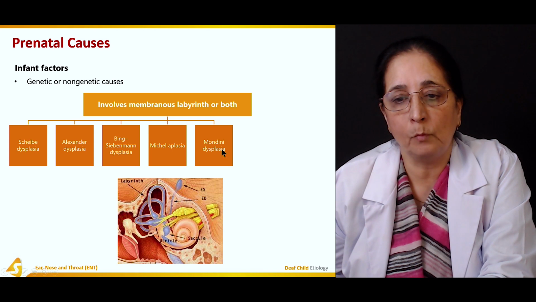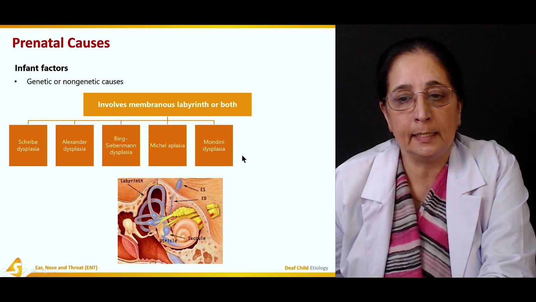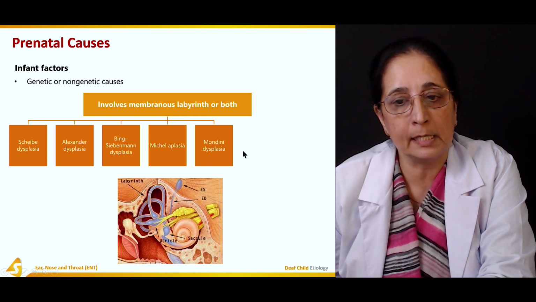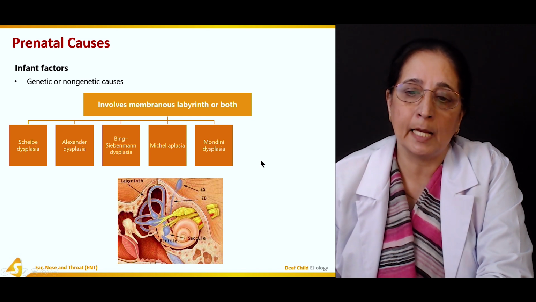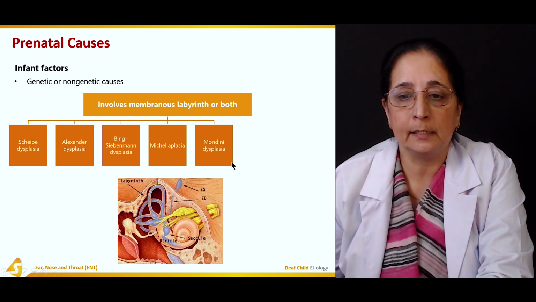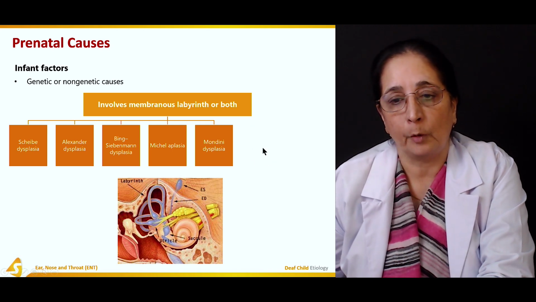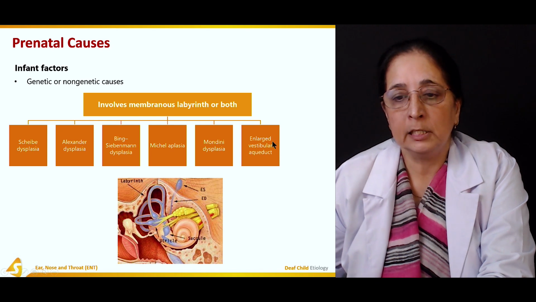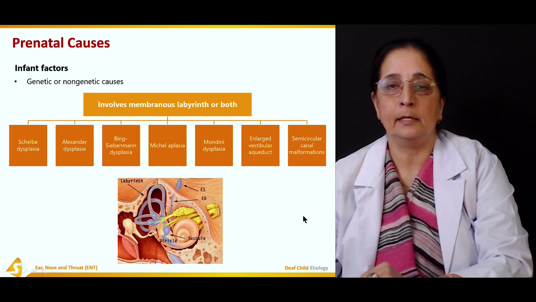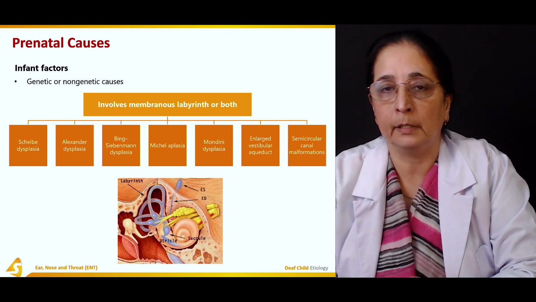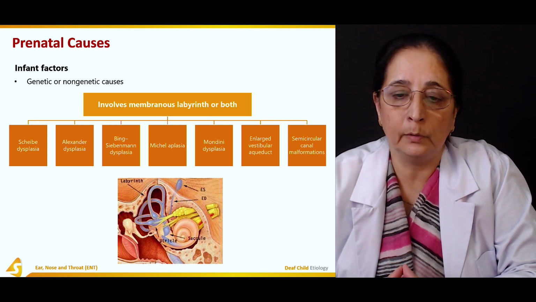Then another is Mondini dysplasia. Mondini dysplasia again is a very severe type of dysplasia in which both the membranous and the bony labyrinth is affected and cochlea is not developed properly. Enlarged vestibular aqueduct is another abnormality, and then there is abnormality in the malformation of semicircular canal.